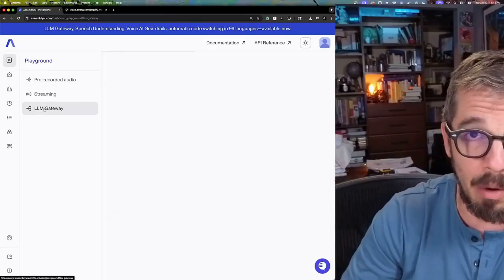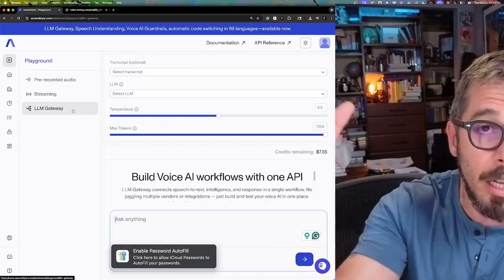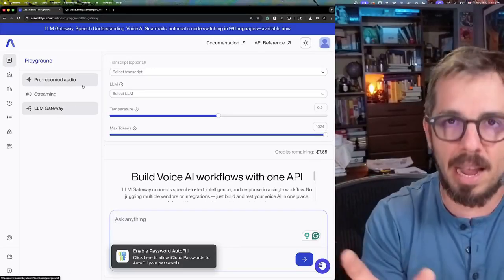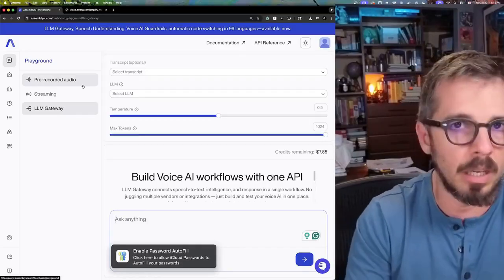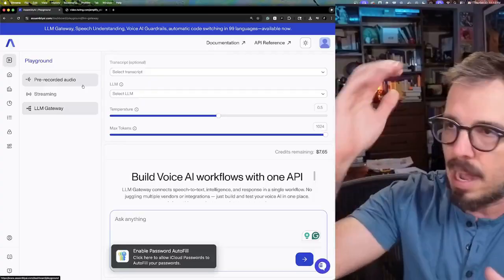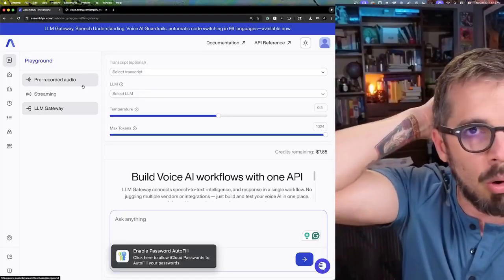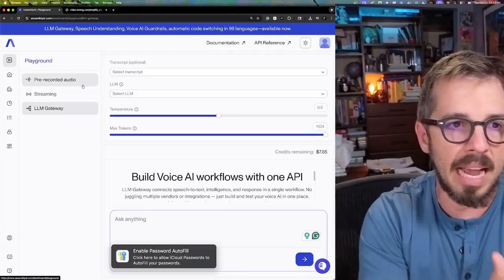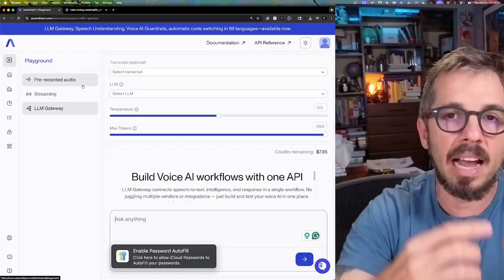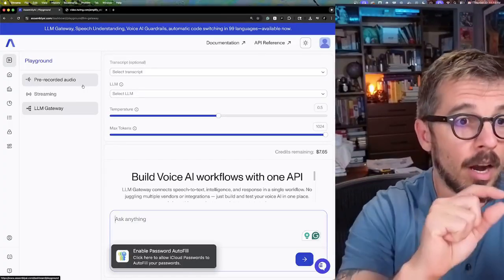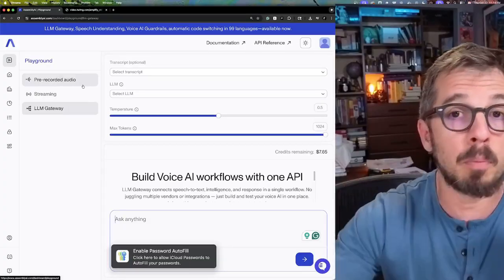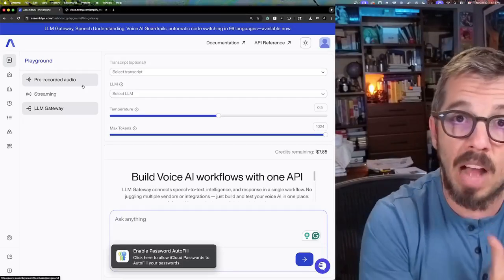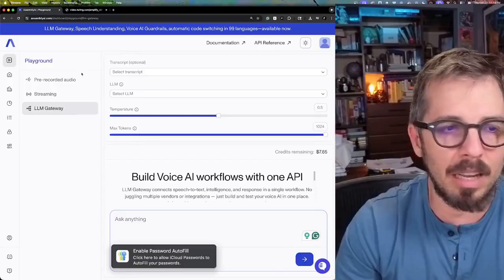AssemblyAI also released the LLM Gateway, which is a pretty cool way to include a bunch of different steps into a unified API. So let's say you're using OpenAI for certain things, you're using other models for, I don't know, maybe translation or transcription or voice recognition. You can do all of that through a single API call to the AssemblyAI platform, and AssemblyAI will internally take care of stitching together those steps, calling the proper models, so you don't have to build the complexity of having a full pipeline.